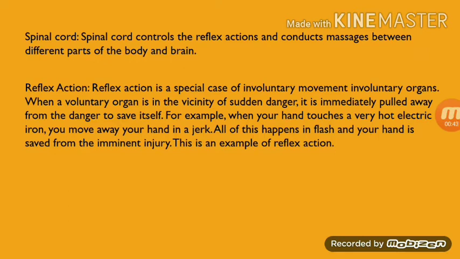When an organ is in the vicinity of sudden danger, like if you have seen a snake, your motor organs are in the vicinity of danger, right? So our brain sends some messages, and the organ is immediately pulled away from the danger to save itself, right?